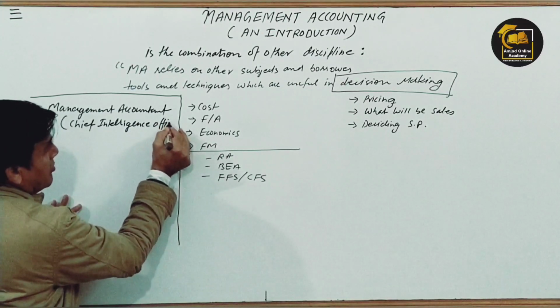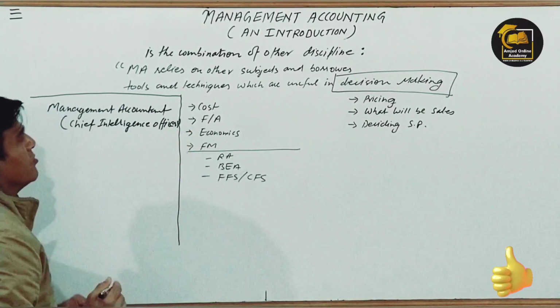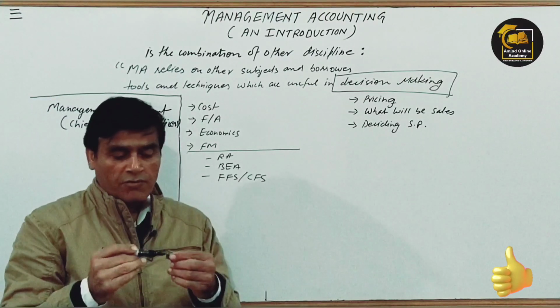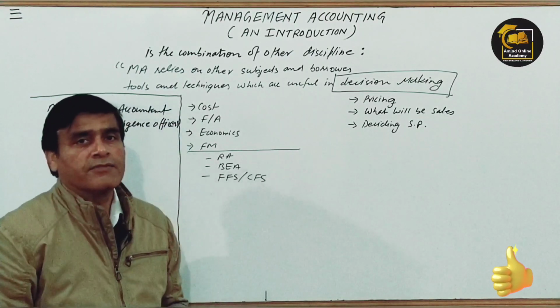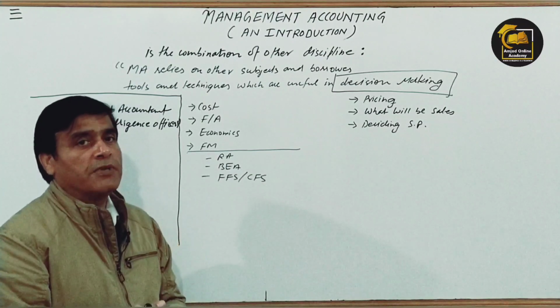They are also known as chief intelligence officer for every company, for every business, those who do the management accounting, right?